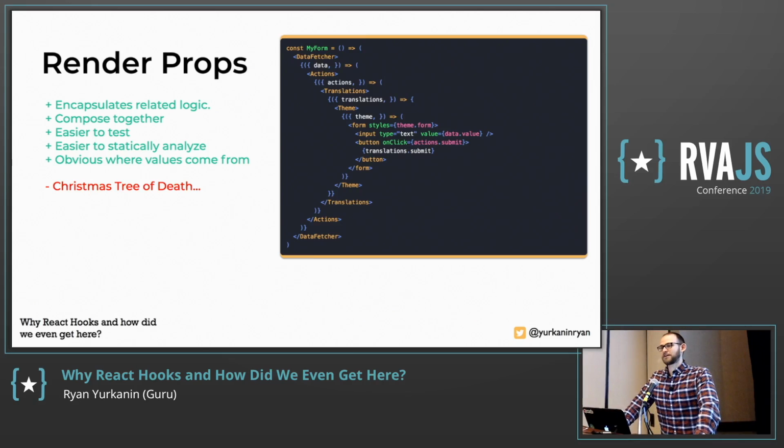But there's something here. Even though that's hard to work with and the dev ergonomics aren't good, you're composing a lot of single responsibility things to make a pretty cool piece of code. This is pretty complicated. It fetches data, it has some kind of actions, there's translations there and a theme, but the root of it all, this is the good part right here, right? That's what you care about. That's actually what should be getting rendered. So why are all these things components and mucking up the render?